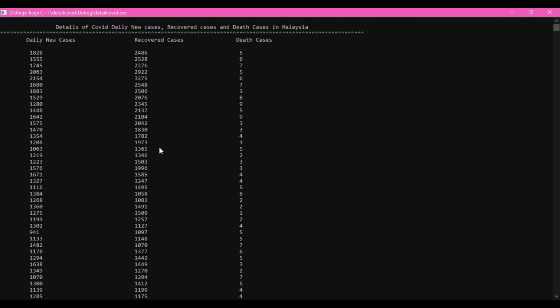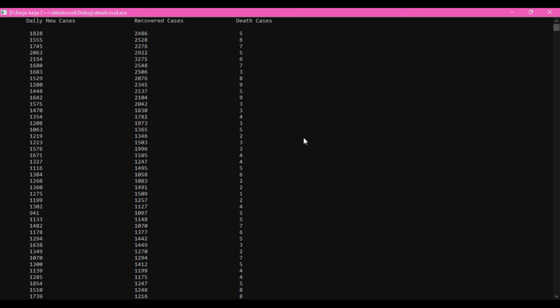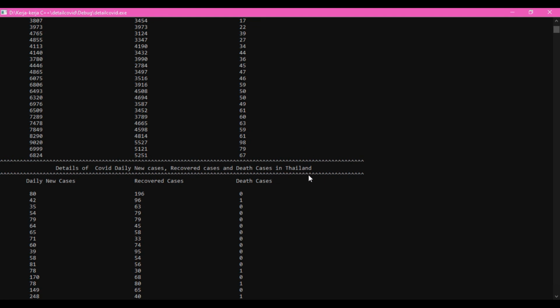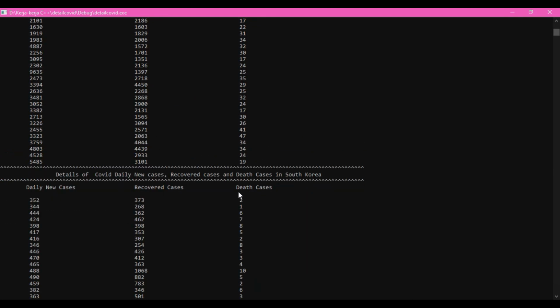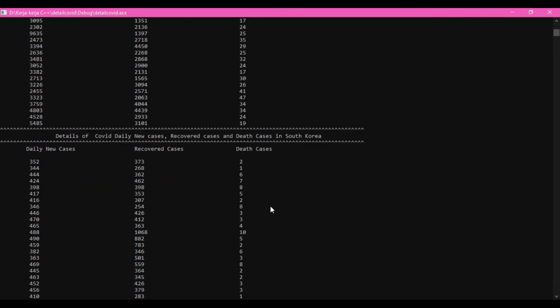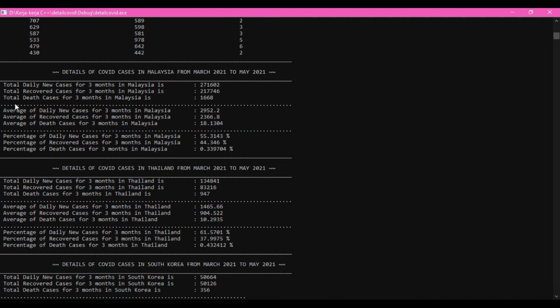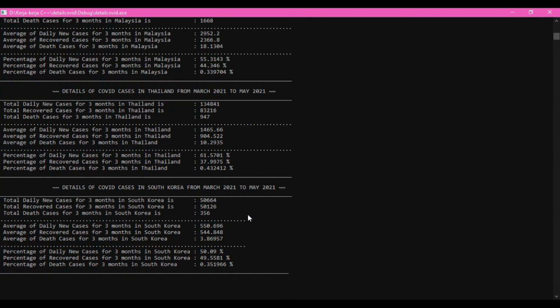Here is the output, and these are the details of COVID daily new cases, recovered cases, and dead cases in Malaysia. And this is the detail for Thailand cases, and this is for South Korea cases. Meanwhile, these are the details for total, average, and percentage in Malaysia, and this is for Thailand, and this is the detail for South Korea.